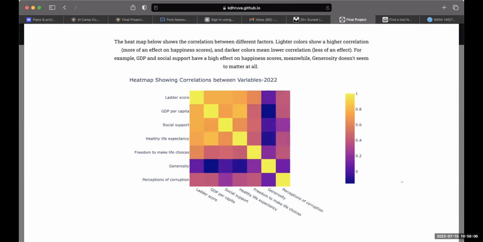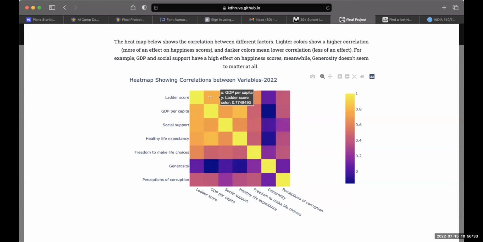Third, we have a heat map, which we believe was important because it shows connections between different factors in the happiness score. The more yellow colors have a higher correlation with happiness score, also called ladder score in our data, and purpler colors have less correlation. It therefore means that the variables with the higher correlation are more important for our prediction of the happiness score. Of course, the diagonal of yellow is each factor compared to itself, so we can just ignore those.